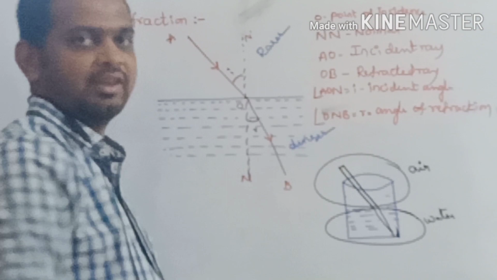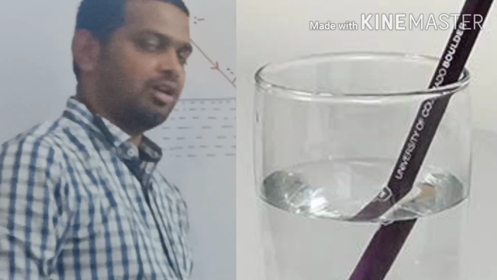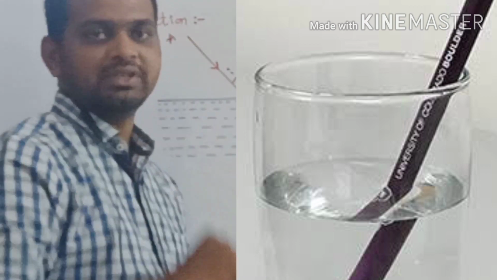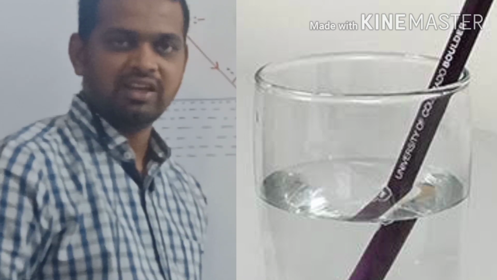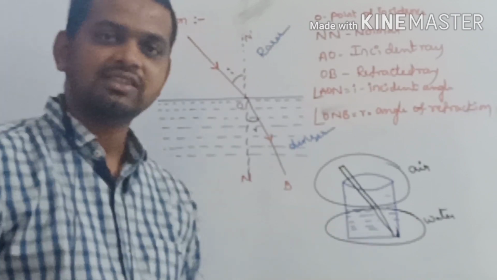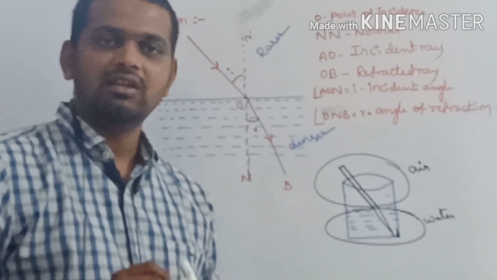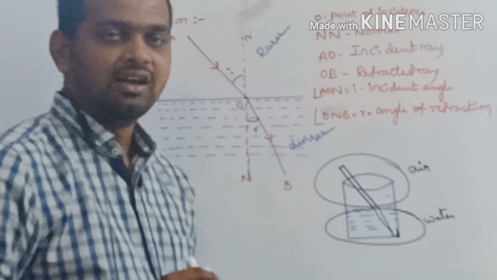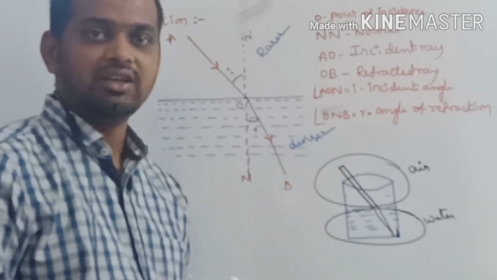Clear? In the next step, I am observing the pencil from the top side. Whenever you observe the pencil from the top side, the size of the pencil and the thickness of the pencil will be increased. These two consequences you learn by performing this activity. From this activity, it is clear that whenever the light is traveling from one medium to another medium, it will bend. Clear, students? Later we will discuss what happens when it is traveling from rarer medium to denser medium and denser medium to rarer medium.